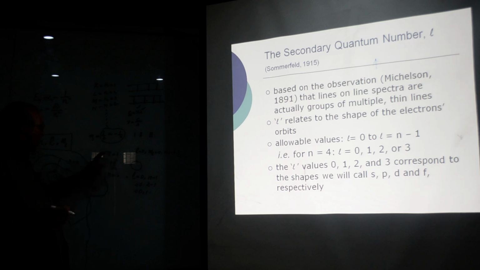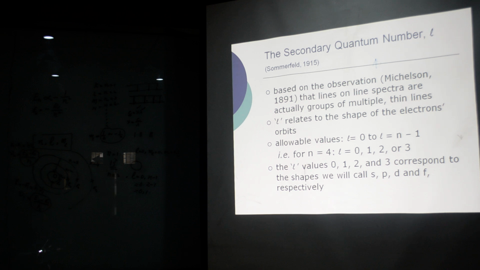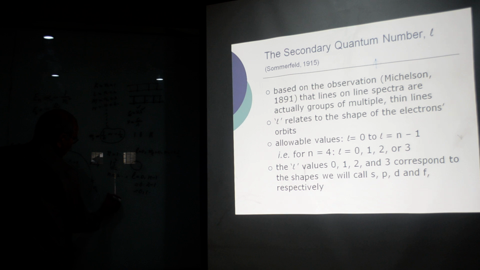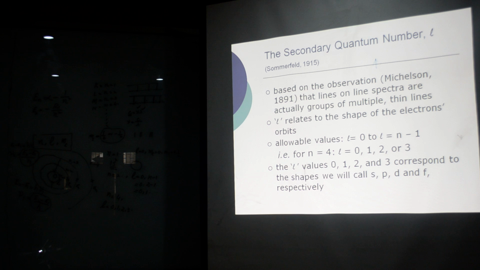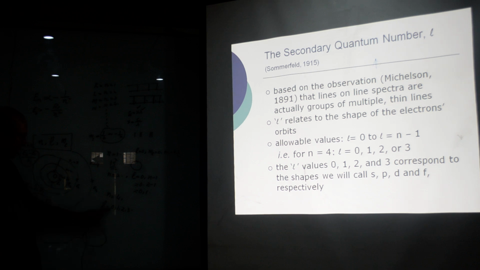Okay? They are related with each other. When n is there, then there will be s and L orbitals in it. For n is equal to 4, for example, I can write L value as 0, 1, 2, 3, and so on. Now when I say 0, this is s orbital.